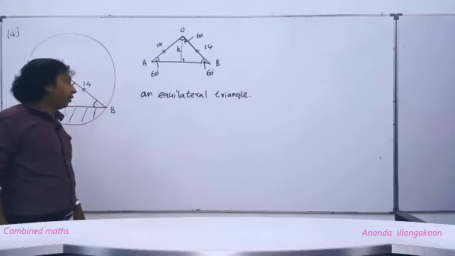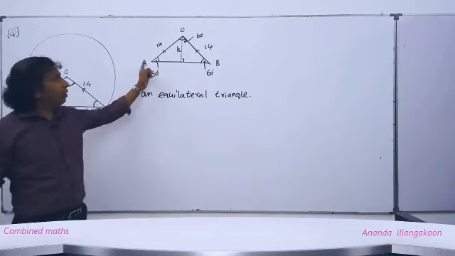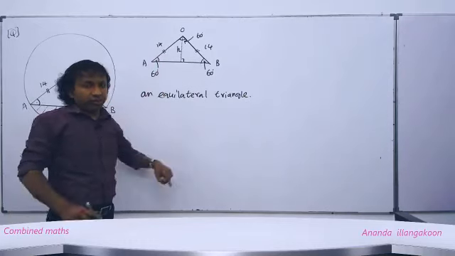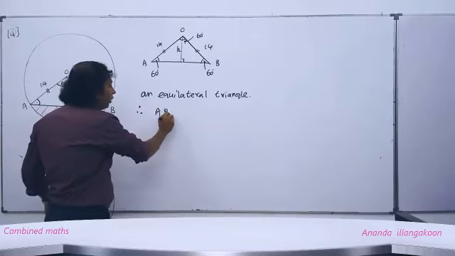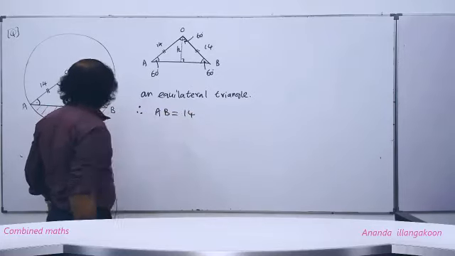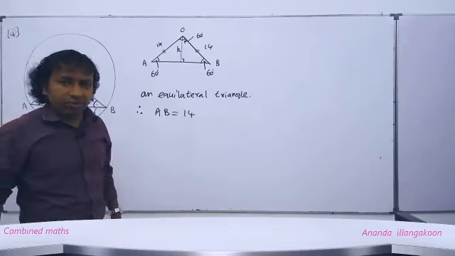That means, people, what? All three sides are equal. Therefore, AB equals 14 units. The units can be meters or centimeters or whatever. We don't care about that, people.